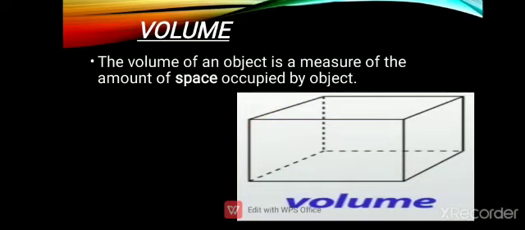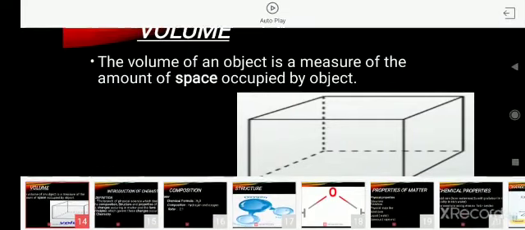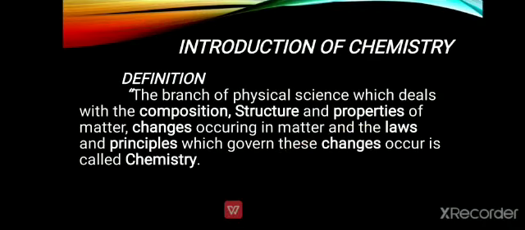The next terminology is volume. The volume of an object is the measure of the amount of space occupied by an object. We can simply say that the space occupied by an object is called its volume. How much space an object occupies is basically its volume.